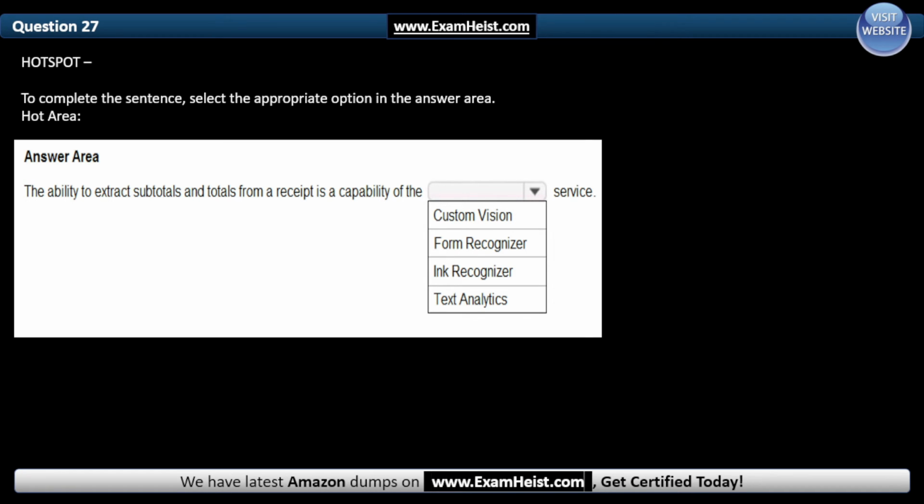Question 27, hotspot. To complete the sentence, select the appropriate option in the answer area. Hot area. In the answer area: the ability to extract subtotals and totals from a receipt is a capability of the dash service. And the correct answer is Form Recognizer.